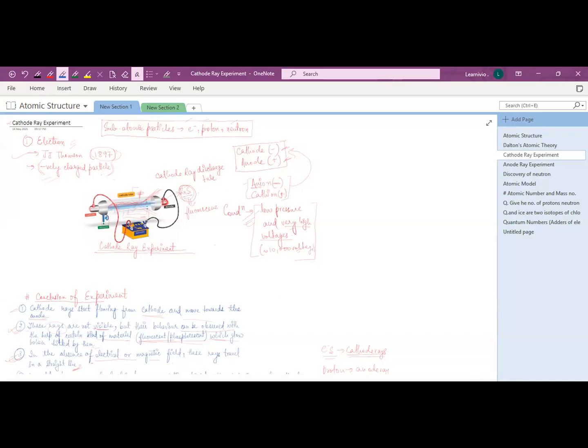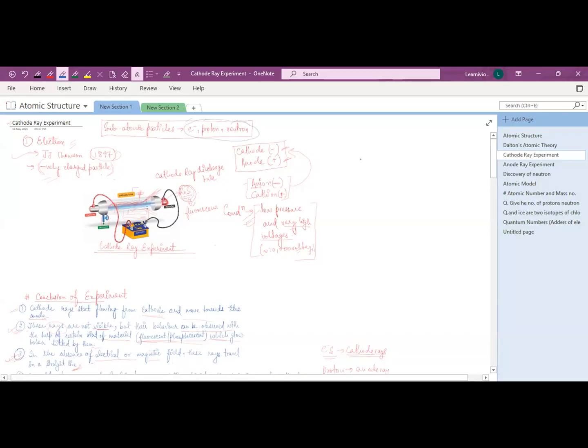There are several subatomic particles like electron, proton, neutron, and other than these, neutrino, positron, etc. But out of all these, there are only three fundamental particles, which are electron, proton, and neutron. Clear? Fundamental particles are only these three.